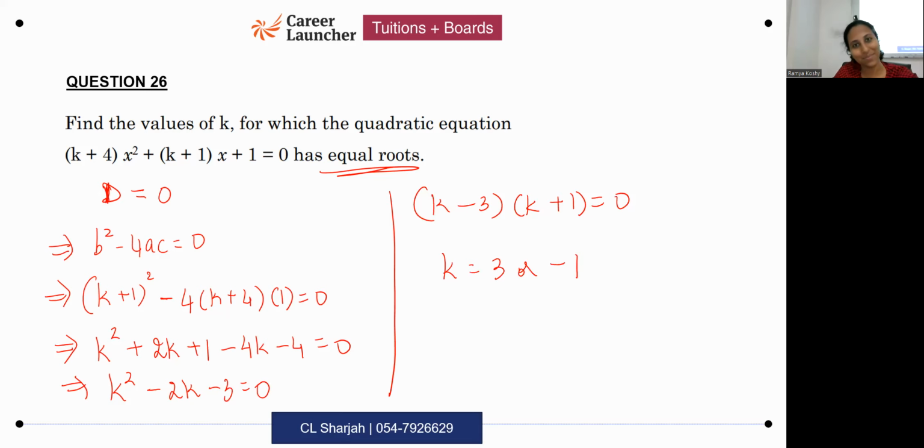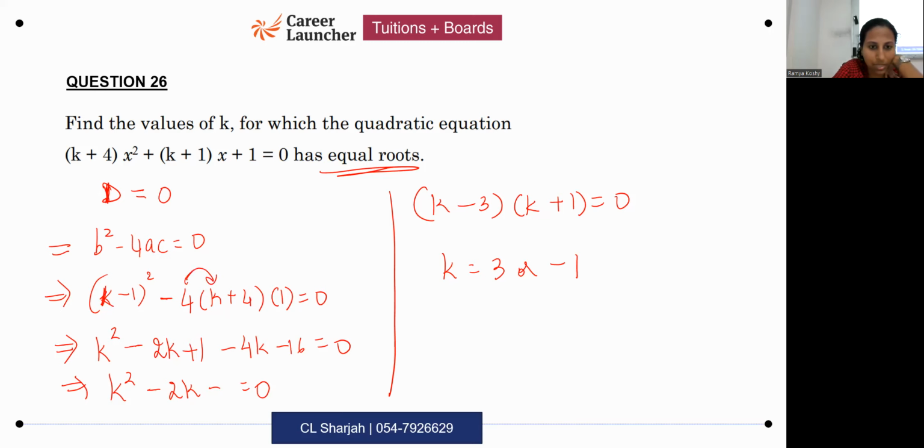Okay. Ma'am, in opening the bracket, 4 into k plus 4, 4 into 4, minus 4 into 4, plus 4, 16. 15, I made a mistake there. k square plus 2k plus 1. Sorry, this was minus 2k plus 1.